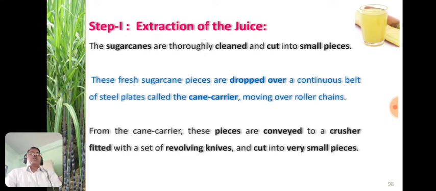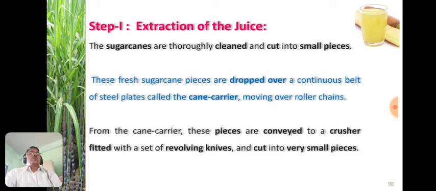From the cane carrier, these pieces are conveyed to a crusher fitted with a set of revolving knives and cut into very small pieces.